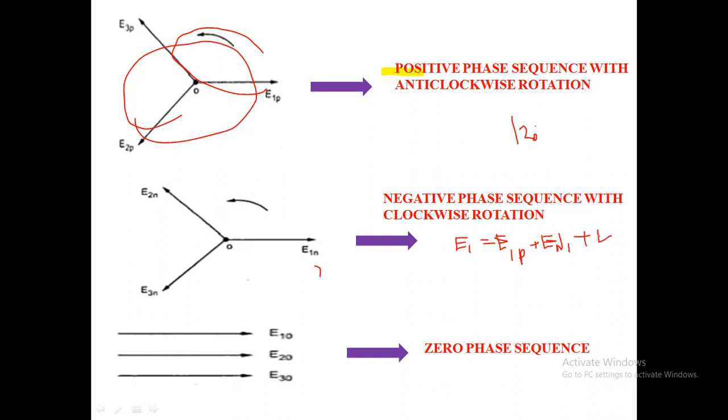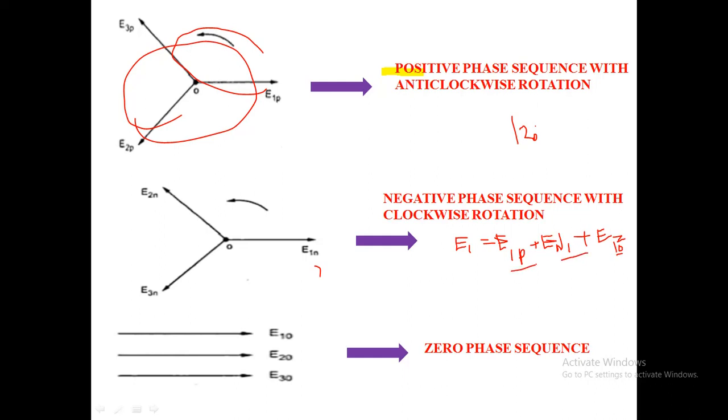E means voltage, it's nothing but a voltage, in terms of zero phase sequence, negative phase sequence, positive phase sequence.